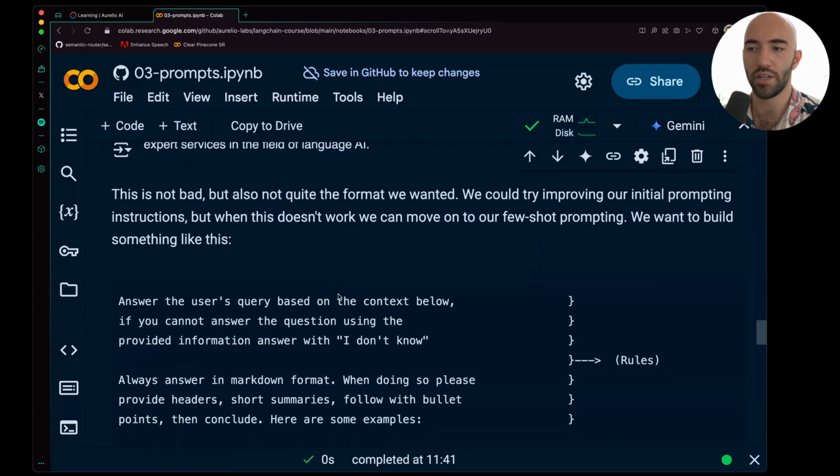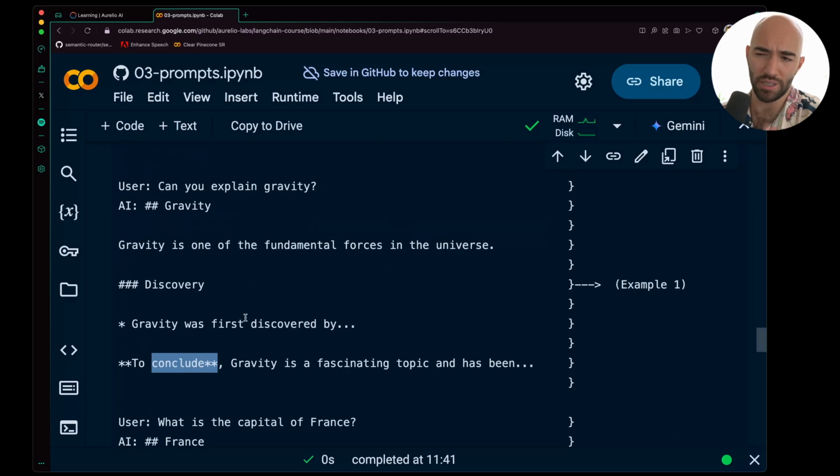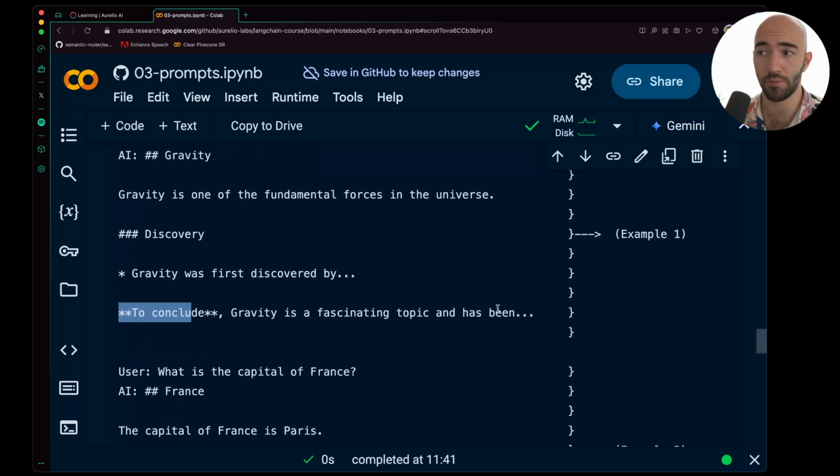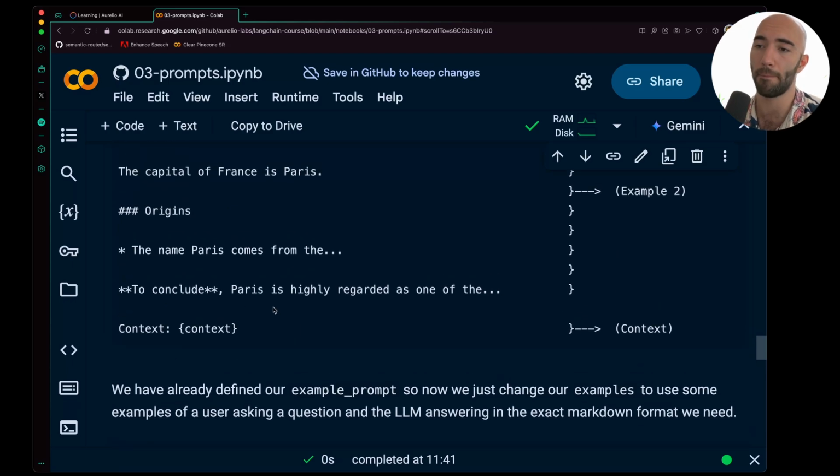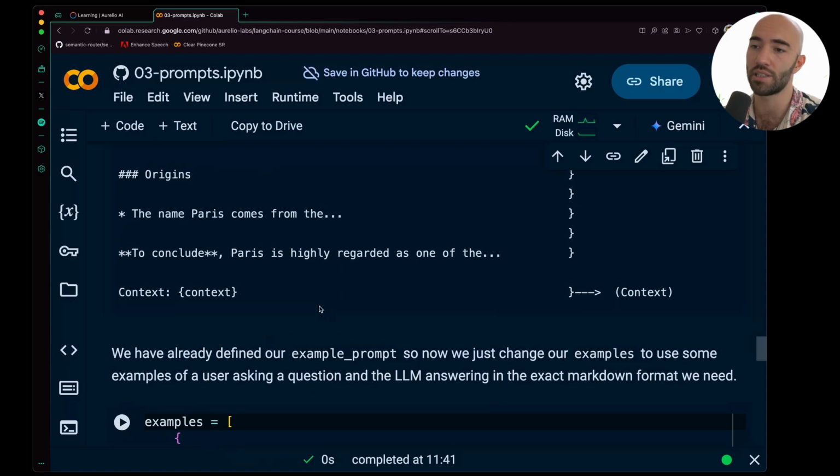It's actually quite good. But if we come down here, what I specifically want is to always follow this structure. We have the double header for the topic, summary, header, a couple of bullet points, and then I always want to follow this pattern where it's like "to conclude". It's always bold. I want to be very specific on what I want, and to be fully honest with GPT-4o Mini, you can actually just prompt most of this in. But for the sake of the example, we're going to provide a few shot examples in our few shot prompt examples instead to get this.